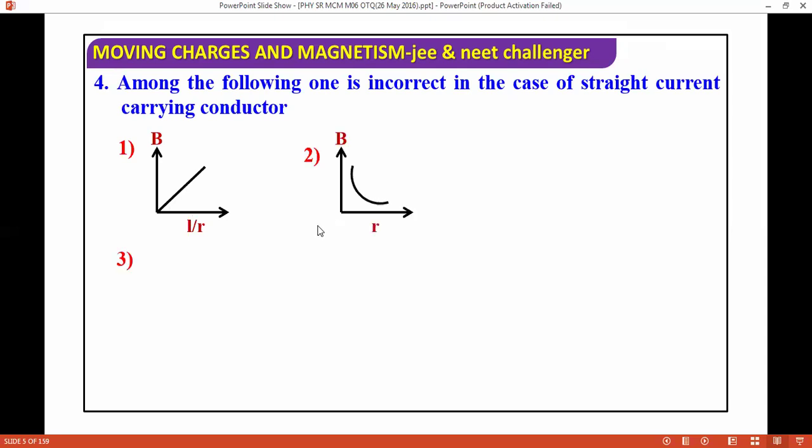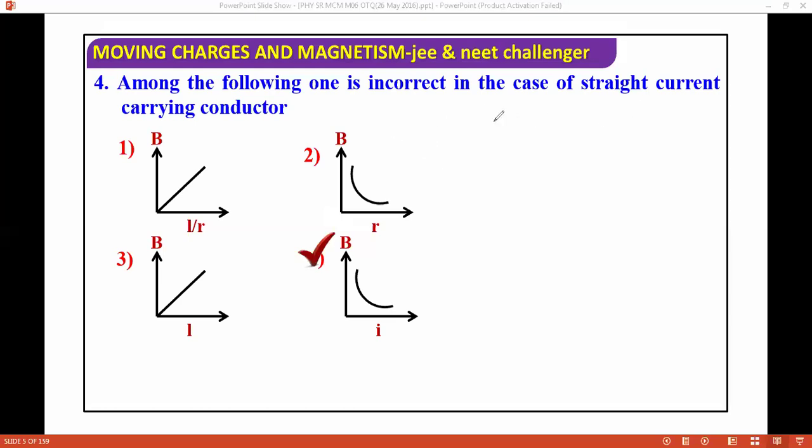This is again the third graph, and this is for the graph of B and I. The correct answer will be this: this is the graph between B and I. This is the magnetic field in the case of a straight current carrying conductor. For a straight current carrying conductor, what is the magnetic field basically? Mu naught I by 2 pi R.